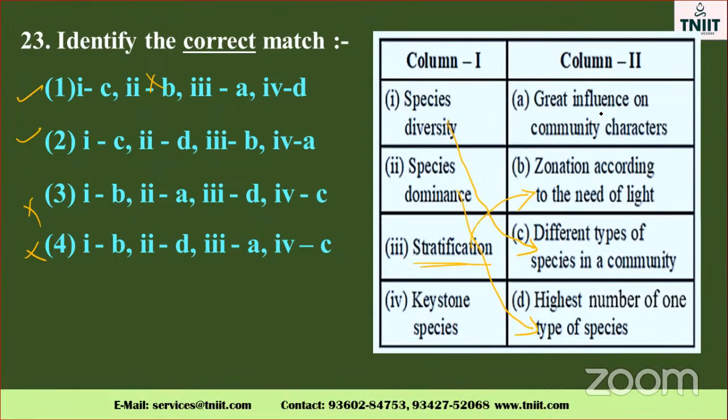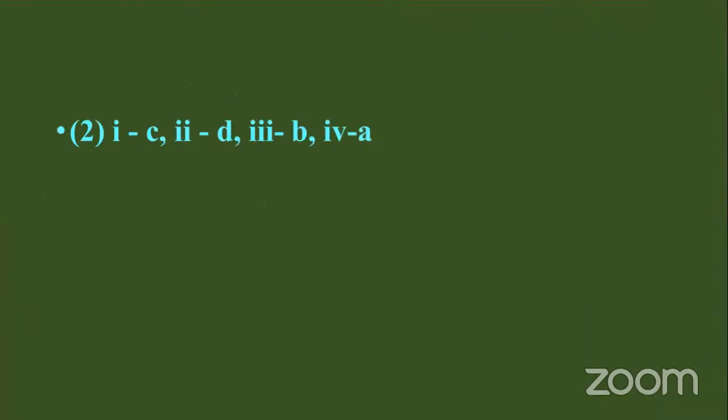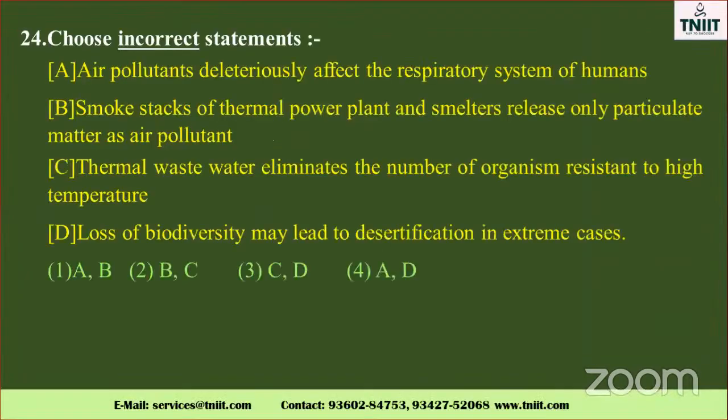Keystone species, already know. Great influence on the community characters. Keystone is called a great influence on the community characters. So the option is the one you already know about. The second is the correct option, my dear. Okay, my dear. So go to the next one. See, the second option is the correct one.